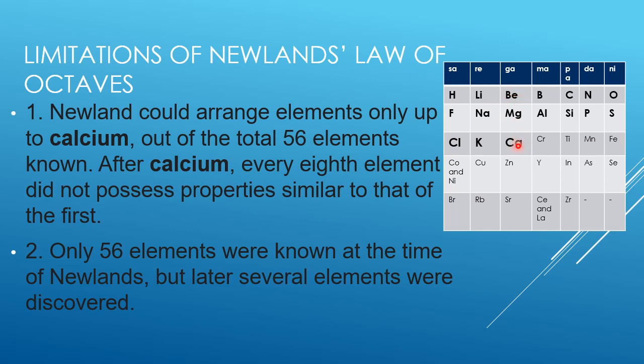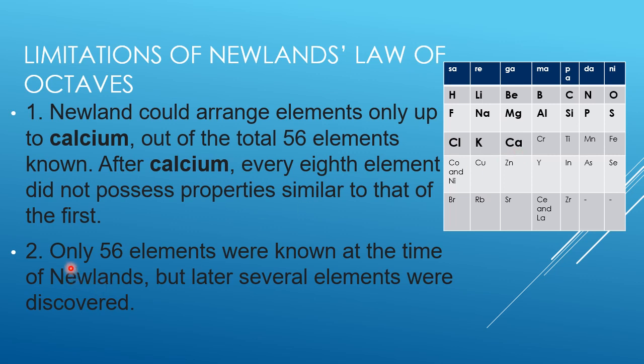But after calcium, if you examine boron, aluminium, chromium, the properties of chromium are not similar to those of boron and aluminium. Hence, we can see Newland's octave law is applicable only up to calcium. That means starting with hydrogen up to calcium it is applicable, whose mass number is 40. In other words, we can say Newland's law of octaves is applicable for elements with lower atomic masses.